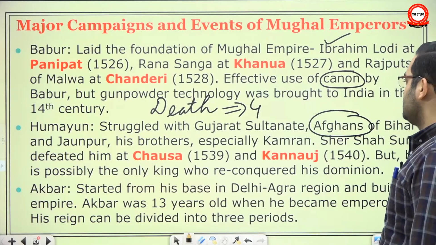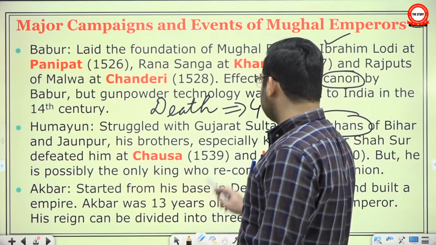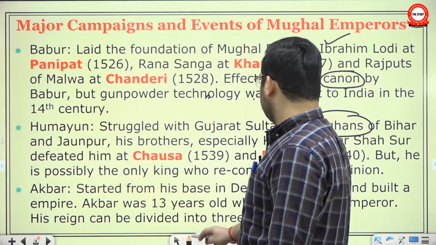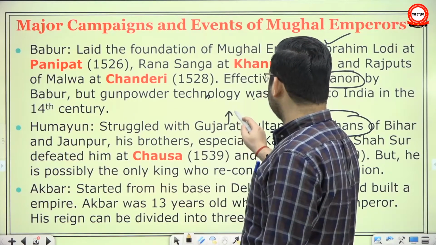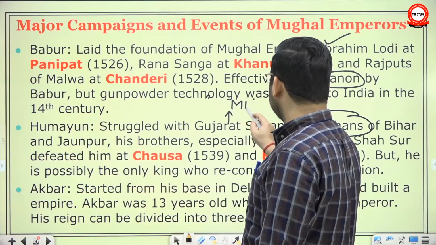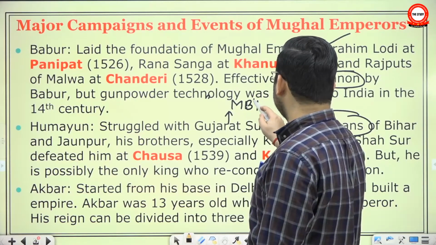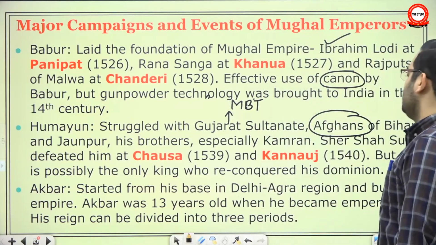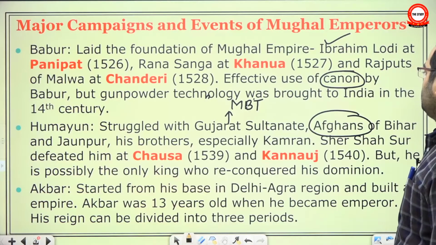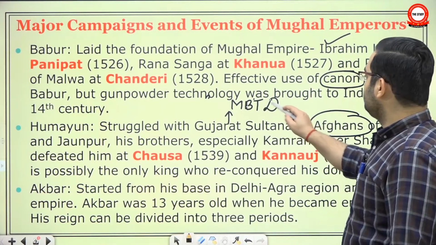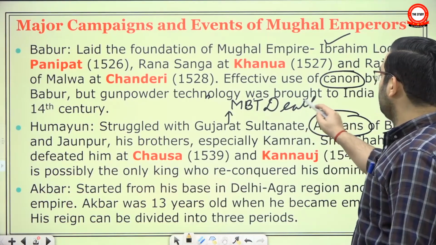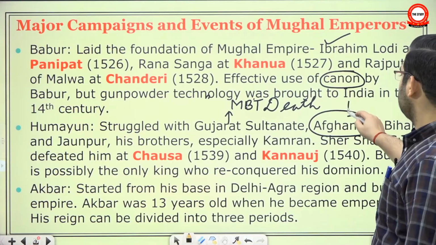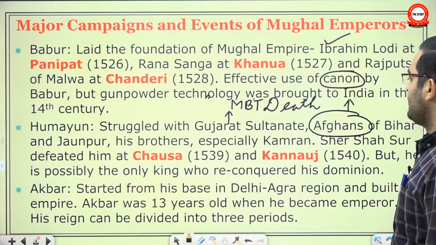So Humayun struggled with the Gujarat Sultanate. When did the Gujarat Sultanate come into the picture? When Muhammad bin Tughlaq died, the governor or Iqtadar of the Gujarat area revolted, okay, and Gujarat became separate. Then there were the Afghans of Bihar, we just discussed how they came to India,